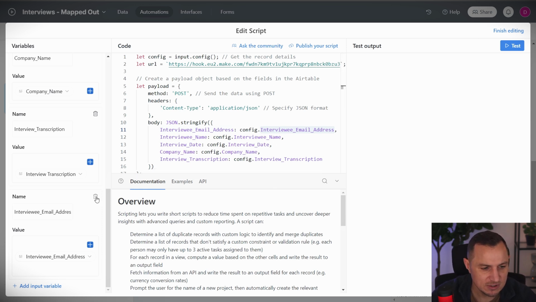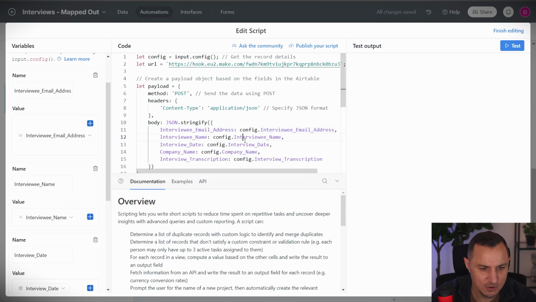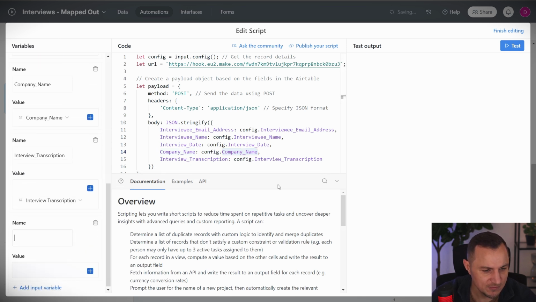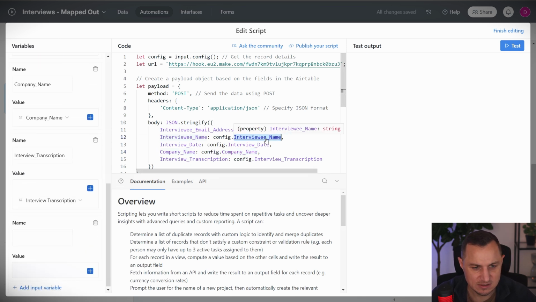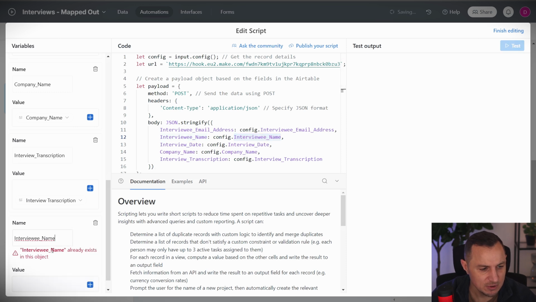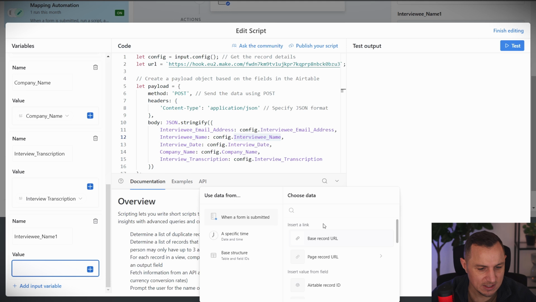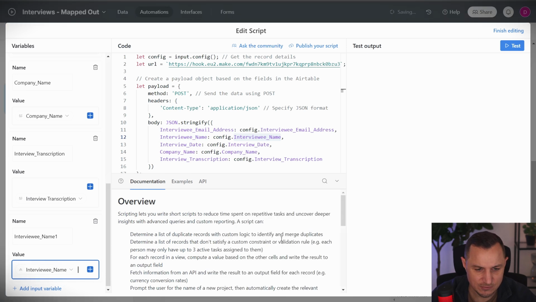And then you can do this process for every single one of those fields here: the interviewee name, the interview date, the company name, the interview transcription. So we're going to do the same again, add input variable. Now let's select this interviewee name, for example. I'm going to add a number here so it doesn't show me the error. And then I select the value where it says interviewee name.